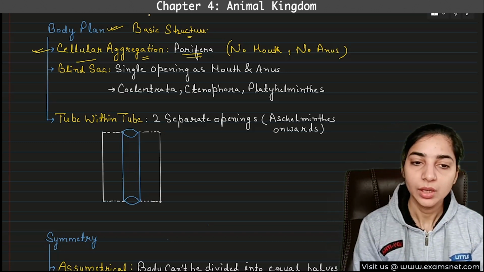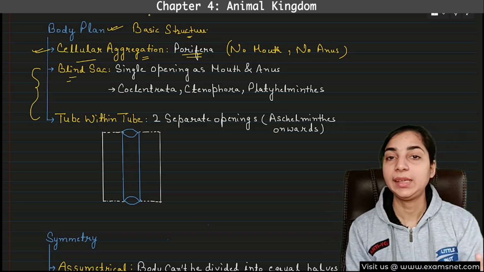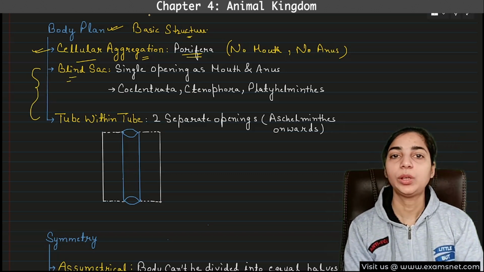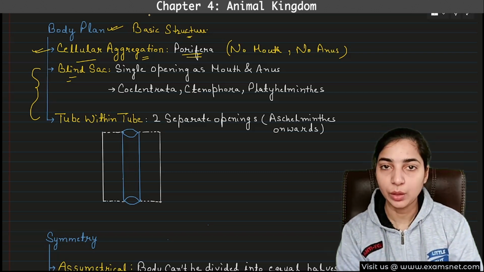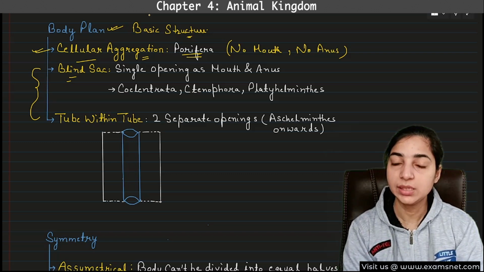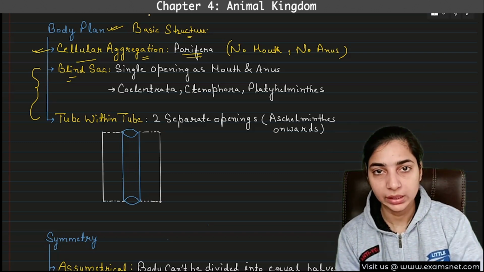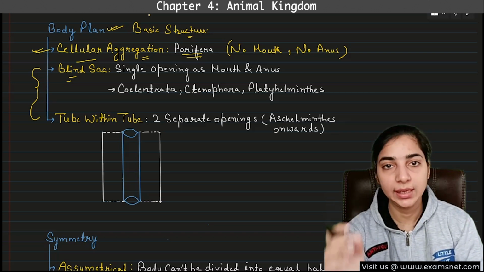Okay. So this is the simplest one. Then the second one is blind sac. In blind sac, what happens? There will be only one opening that will be acting as mouth, and the same opening will be acting as the anus. That means the entry of the food materials and the exit of the waste particles will be taking place through the same opening.